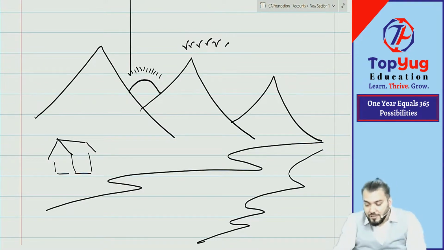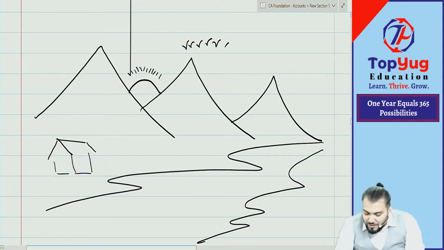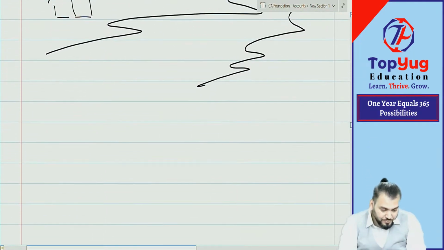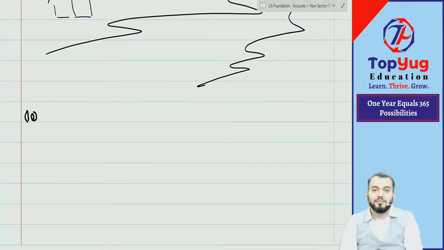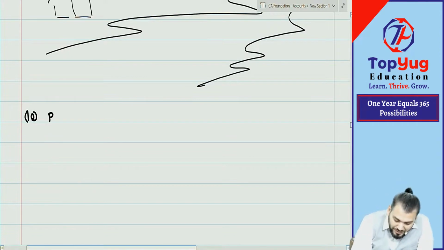Art, you understood? Now coming to recording. What is the meaning of recording? Write down, point number 10. Recording means what?